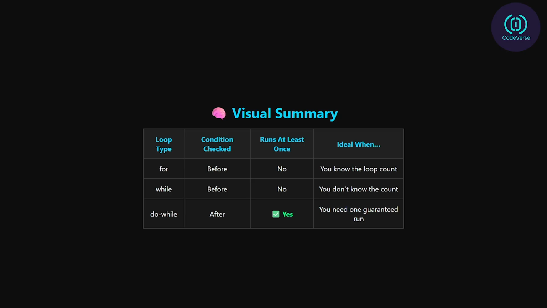This one is unique. It checks the condition after the loop executes. That means it always runs at least once, no matter what. It's ideal when the loop body must run first, such as showing a menu or prompting the user before validating.